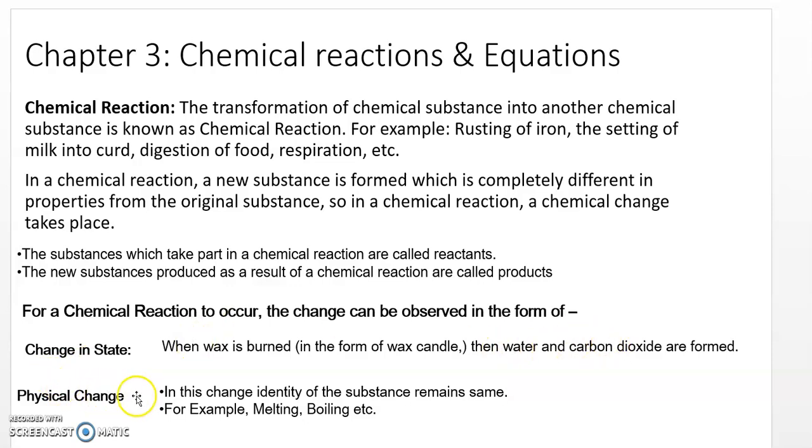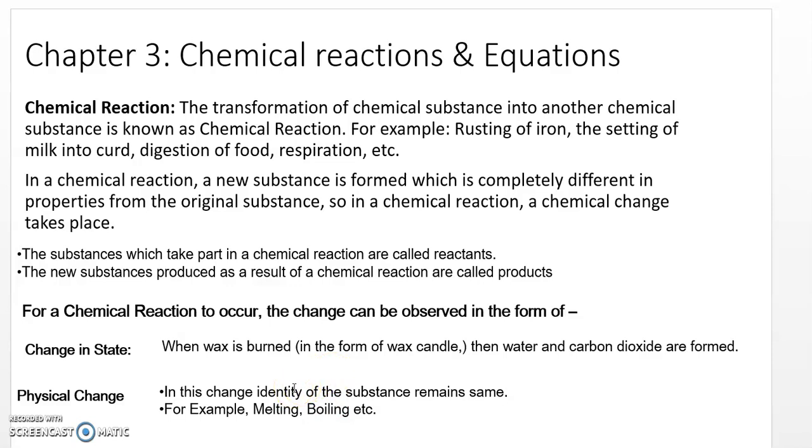Next is a physical change. In this, the identity of the substance remains the same, just as the melting of ice. So that means the identity remains the same. That means it is water only. It is a physical change. Next is boiling of the water. The liquid is converted into the gaseous state. So this is called a physical change, and these changes are reversible, whereas chemical changes are irreversible.